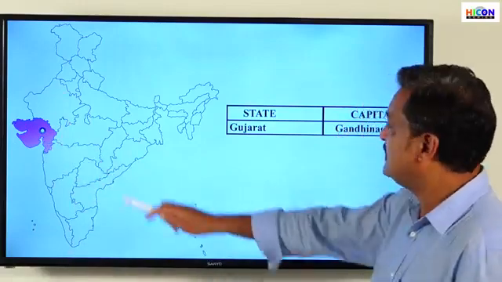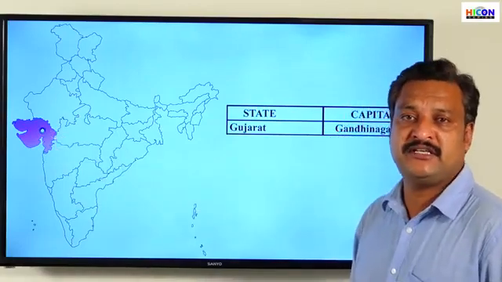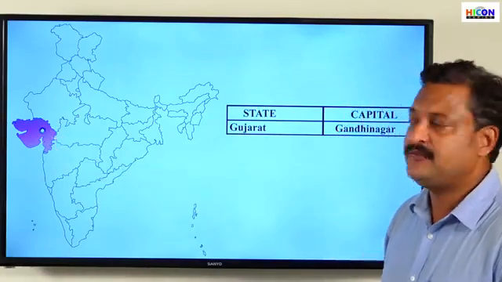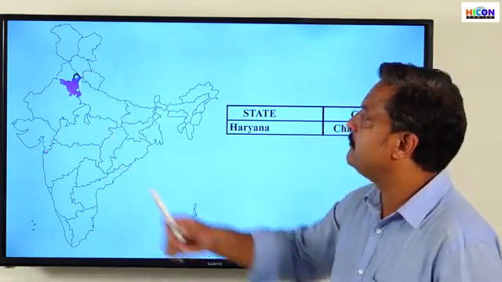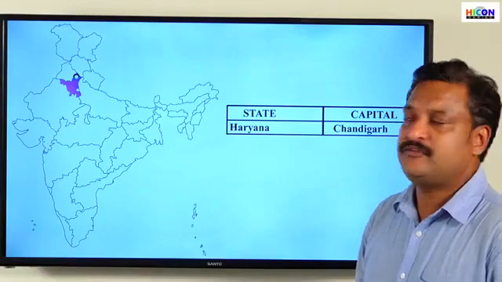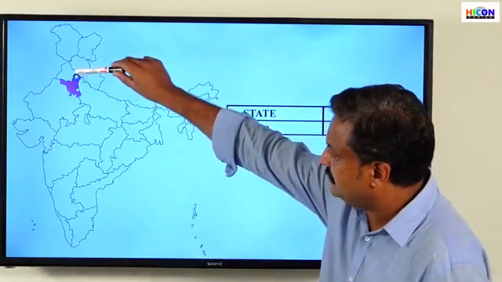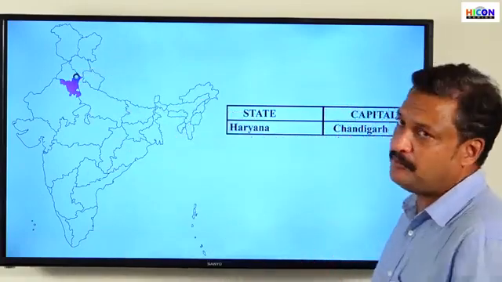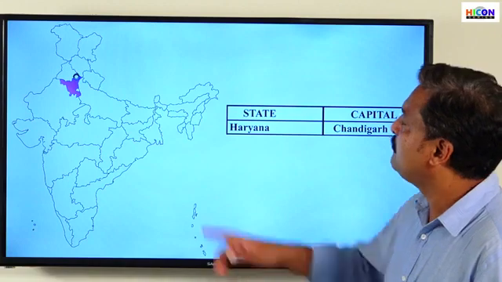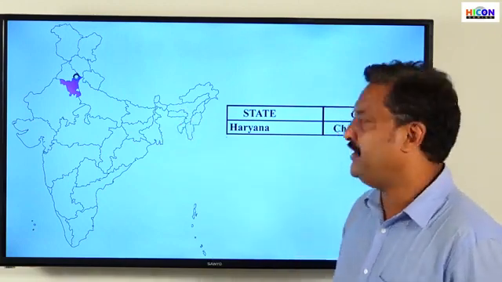Gujarat, the capital is Gandhinagar. The capital of Gujarat is Gandhinagar. The next state, Haryana. One of the northern states. Haryana, the capital is Chandigarh. Chandigarh is the co-capital of two states, Haryana and Punjab. We will come to that later. So the state is Haryana and its capital is Chandigarh.